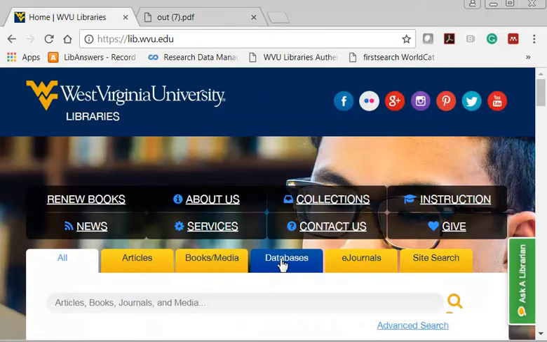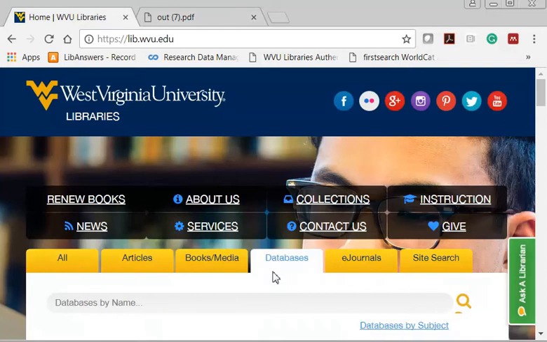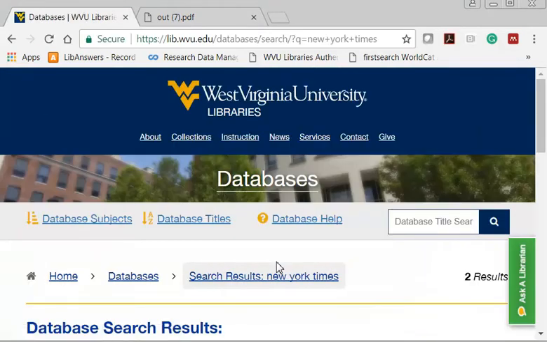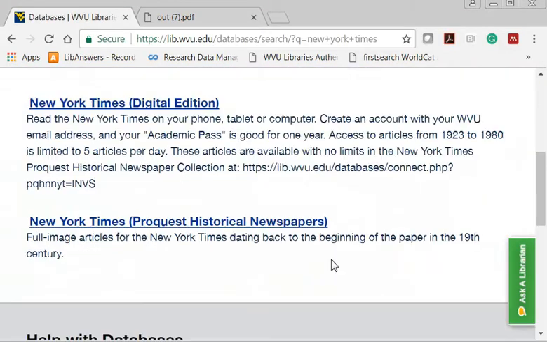Select the Databases tab above the center search box and type New York Times in the search box. 2 results show up. The top result, New York Times Digital Edition, is an option for you to create your own New York Times account so you could browse the newspaper online. You must be on campus to set up the account, but after that you have access online anywhere. This is an excellent way to browse the New York Times on a daily basis.